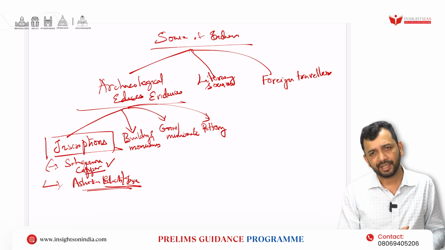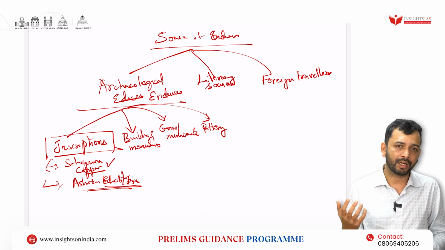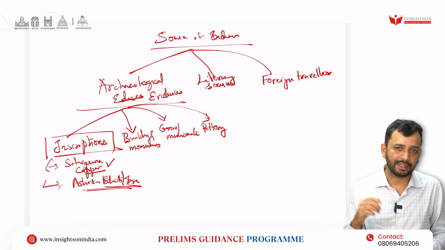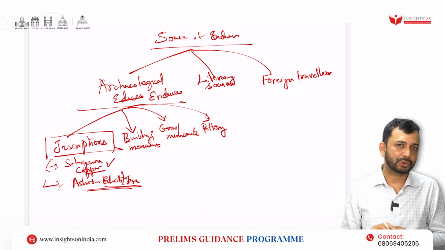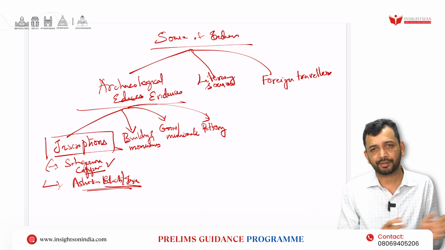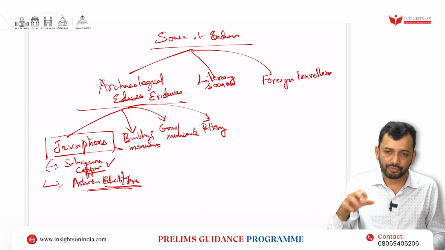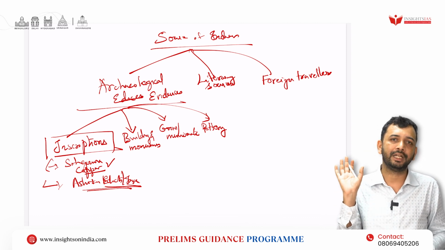In the edicts, there are 14 major edicts, within which some major edicts talk about the Kalinga war. Let's say major edict 13 talks about the Kalinga war, and some major edicts talk about Dhamma. Like that, you are supposed to understand which edict is talking about what. Now somebody is asking, sir, should I read all the 14 major edicts or their content, should I know it at least at a basic level?